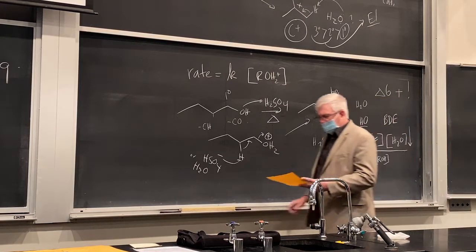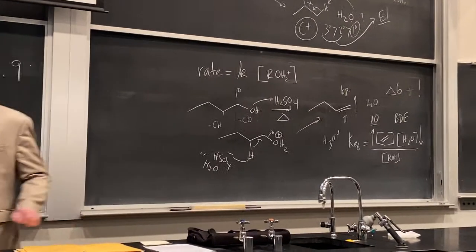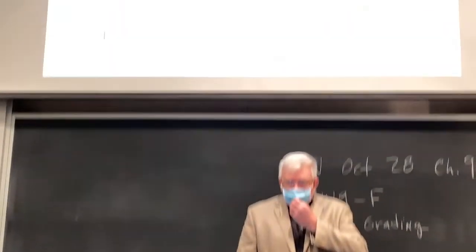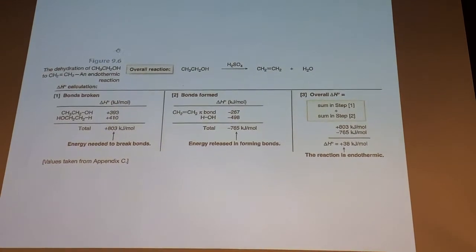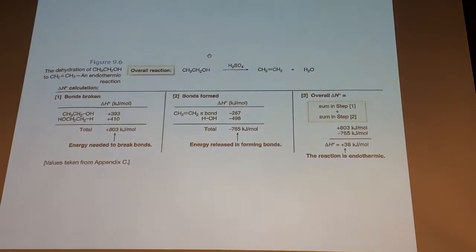Let's go to the overhead real quick there again and see what we had there. Oh, there it is. So I like this graphic in your book. There's the key reaction, just dehydrating ethanol to go to ethylene. So that's simple. These bond association numbers come out of the book. Oh, sorry, they're in kilojoules per mole. Ouch. Here are the bonds that are broken. The carbon-oxygen bond, like I said, carbon-hydrogen bond. They're both 90, 100 kcals per mole. So that's quite a bit. That's a big positive number.